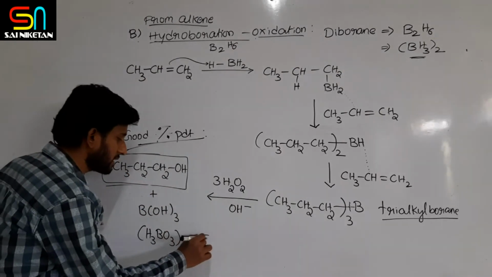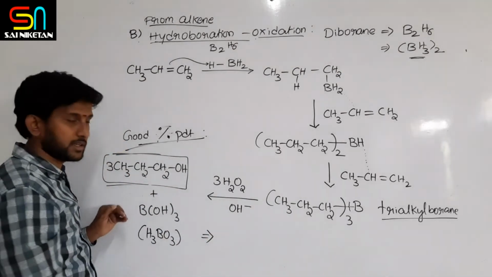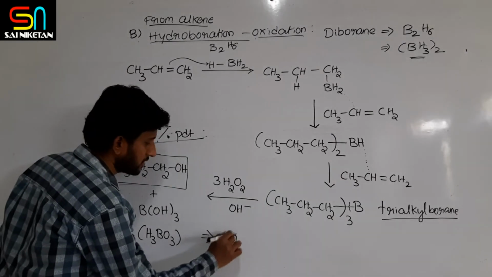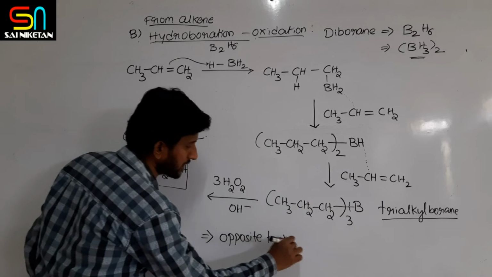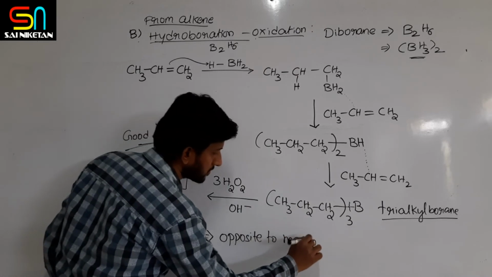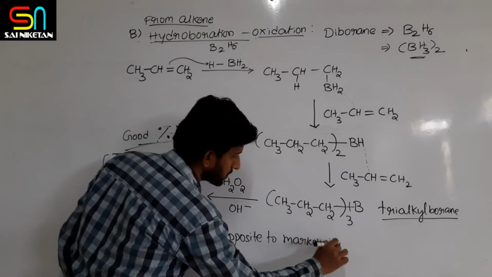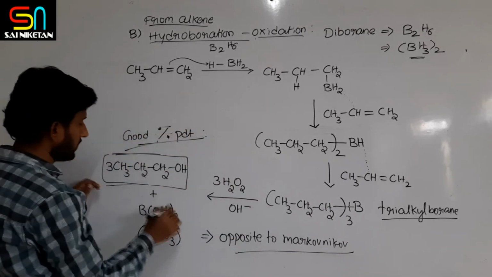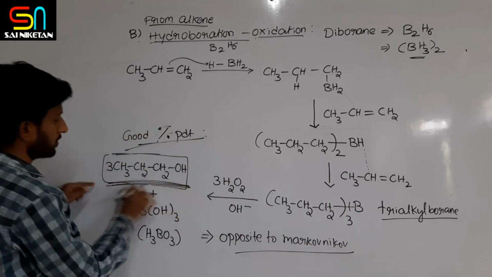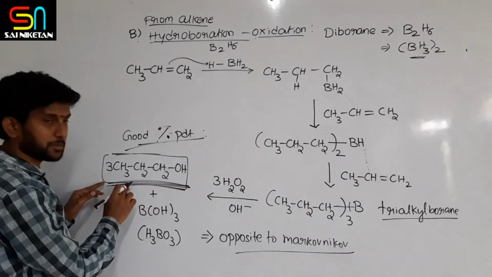And this reaction takes place opposite to that of Markovnikov. Why? Because according to Markovnikov, you should get 2-propanol as the major product. But here what are we getting?